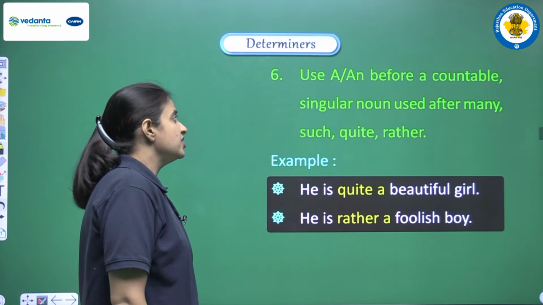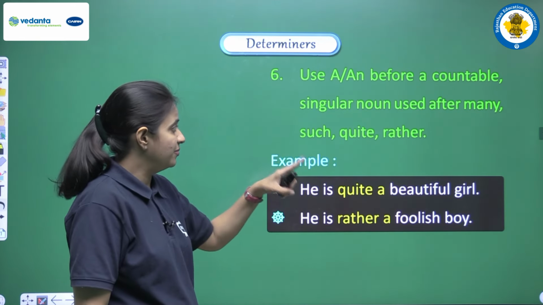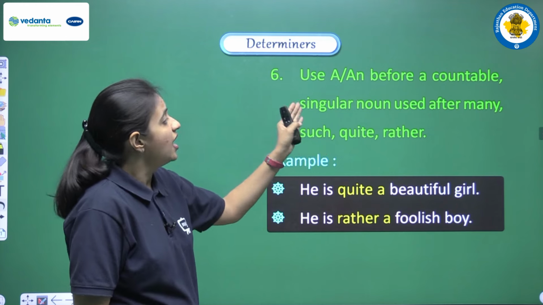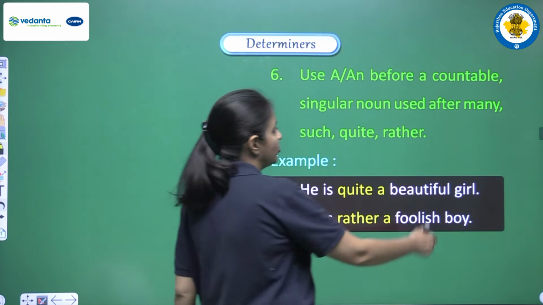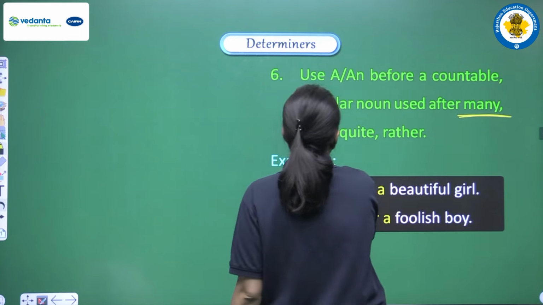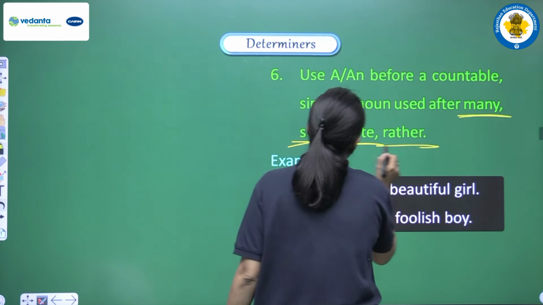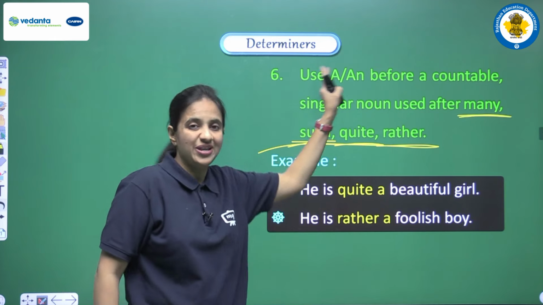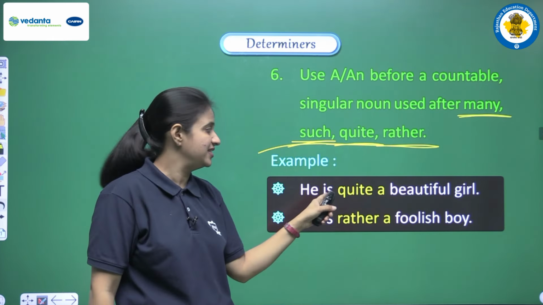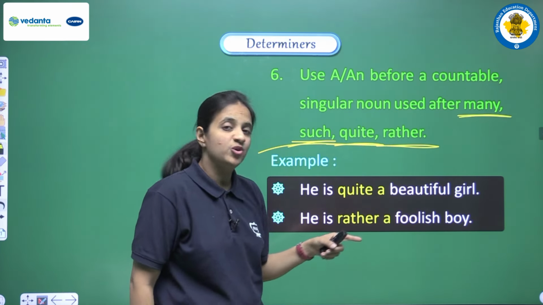Next is use a or an before a countable singular noun used after many, such, quite, or rather. Again we are having some of the words. They are many, such, quite, rather. So after these words we have to use a or an if we are having countable singular noun. How? Let's see. He is quite a beautiful girl.